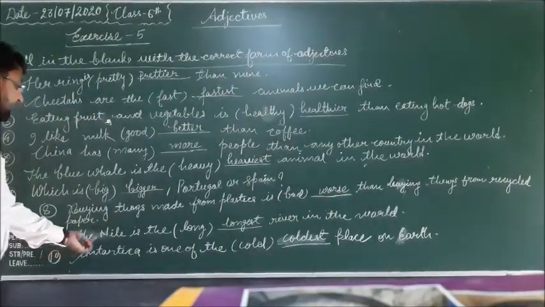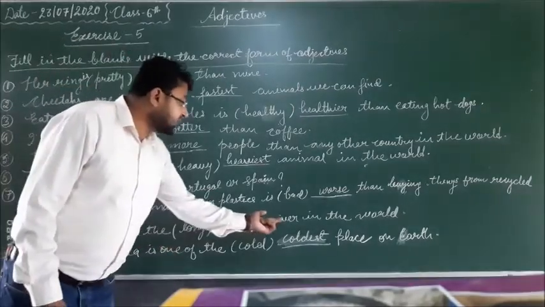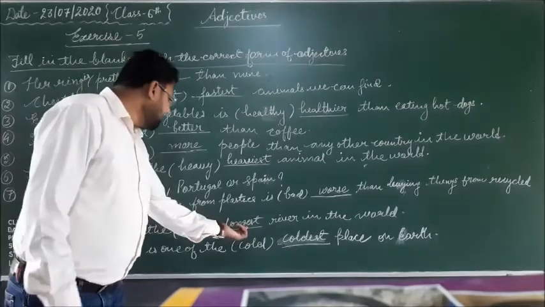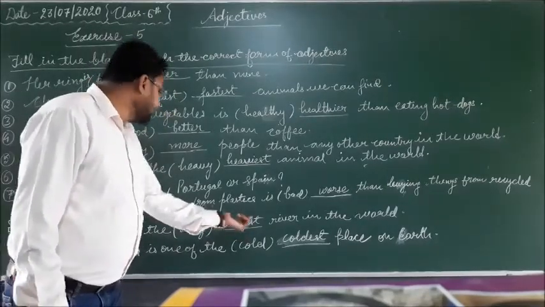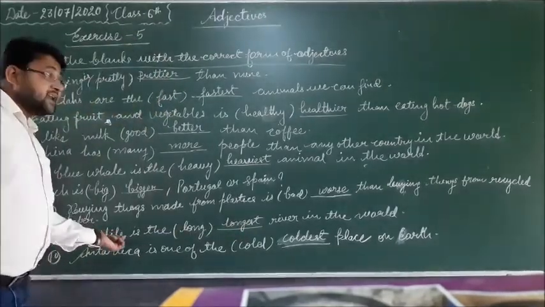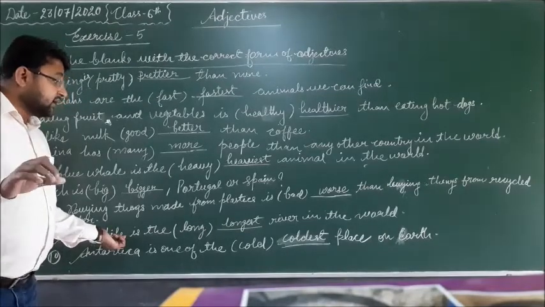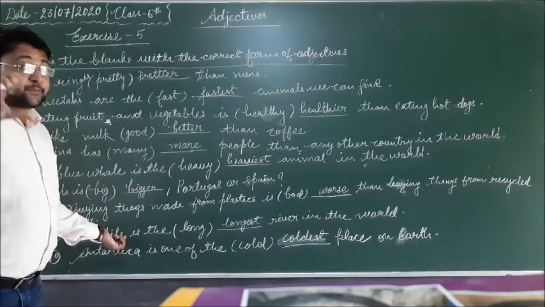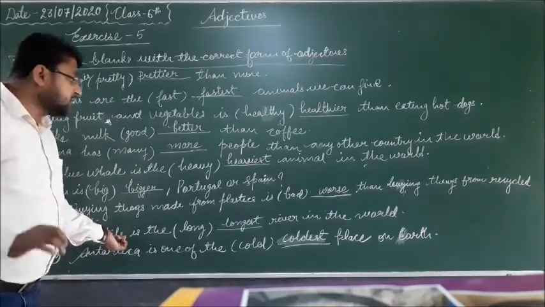Ninth number, the Nile is the dash river in the world. So the superlative degree will be there: long, longer, longest, because the Nile is the longest river in the world. The Nile is compared with all the rivers, with more than two rivers.